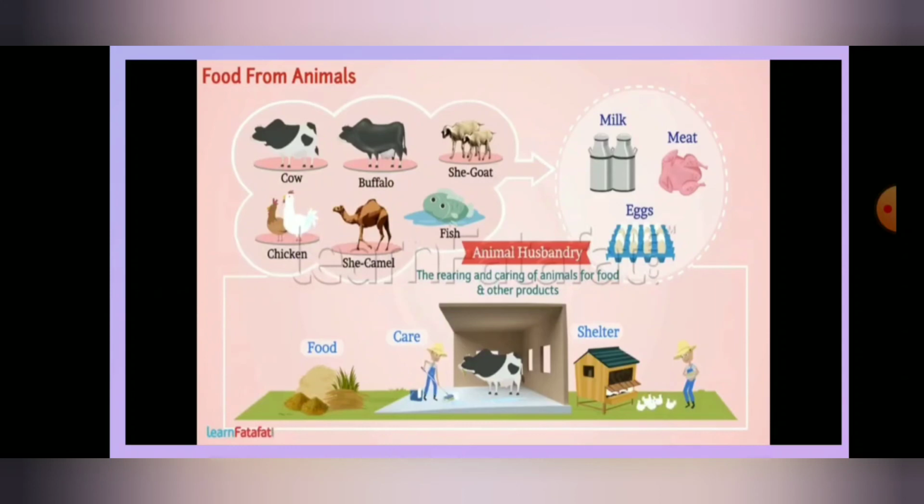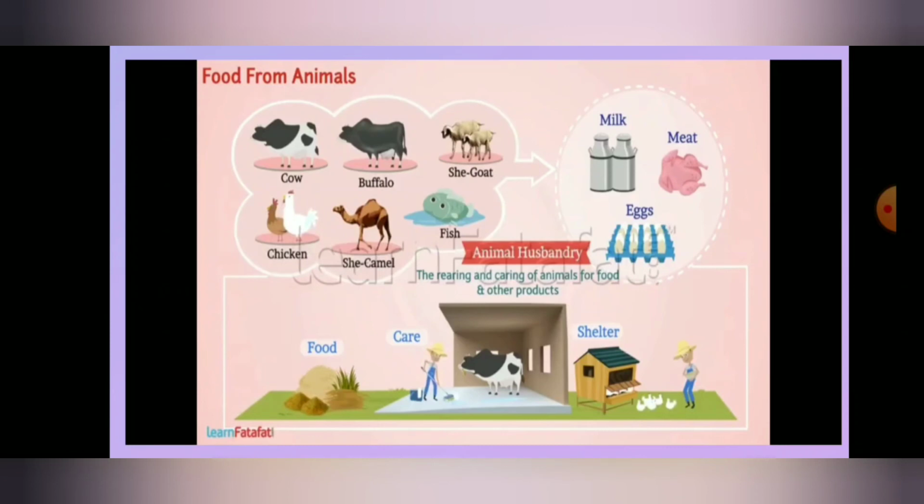Fishing is done near the coastal areas, and the coastal people have fish as their food. They have a lot of fishes because they do the rearing of fishes there. So fish is one of the coastal foods.